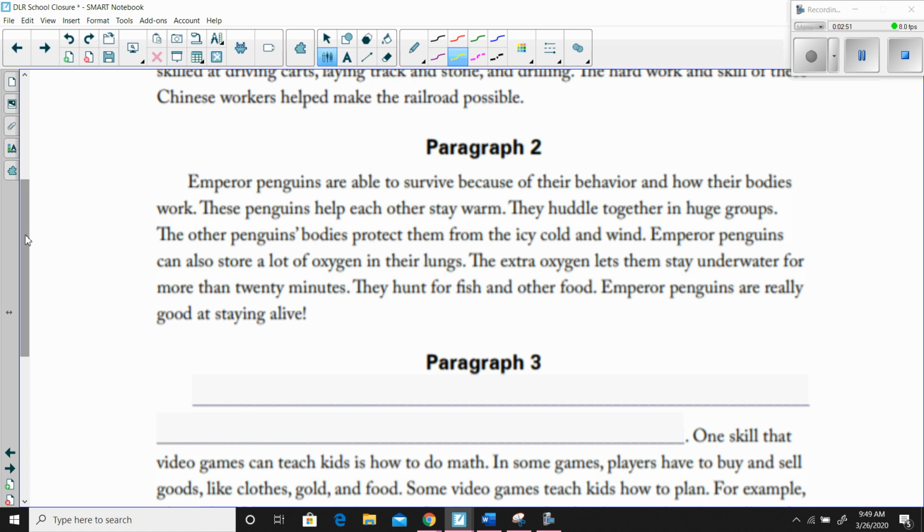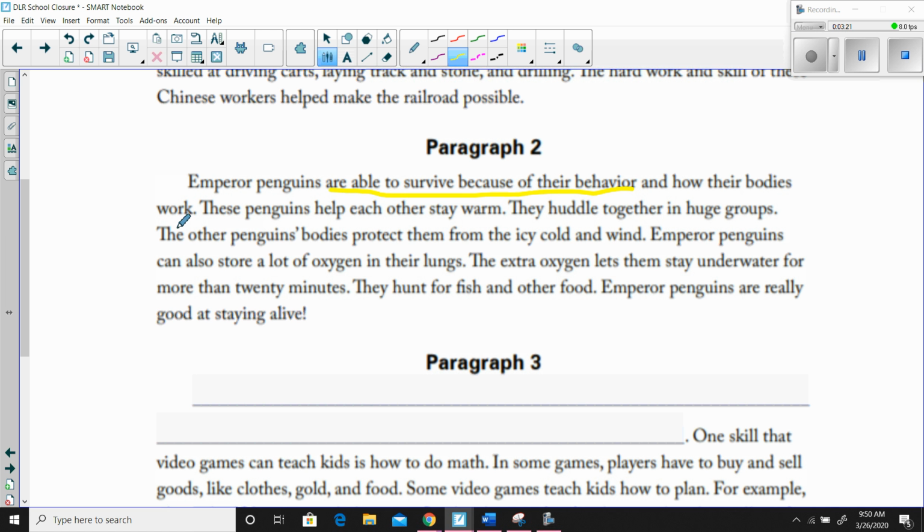These penguins help each other stay warm. That describes their behavior, right? So is that supporting the idea that they are able to survive because of their behavior? Absolutely. They huddle together in huge groups. Again, that's something that is part of their behavior. So that helps us understand what is meant in the topic sentence when it says that emperor penguins are able to survive because of their behavior.